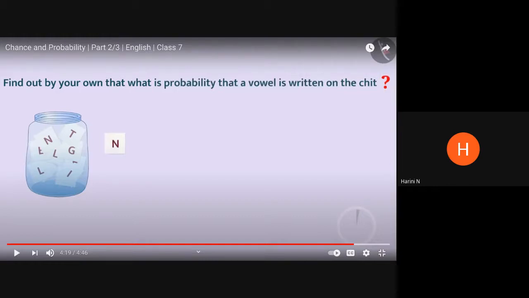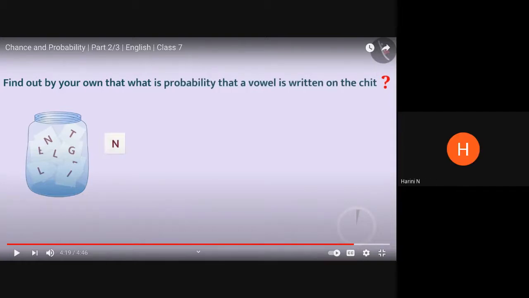Wait, Arun, just hold on. Now in the word intelligent, first you have to find out how many of these vowels are there. Do you have the alphabet A? No, ma'am. Ruled out. What about E? Ma'am, E is there, 2 times. I is there, ma'am. I is there how many times? Ma'am, 2 times.